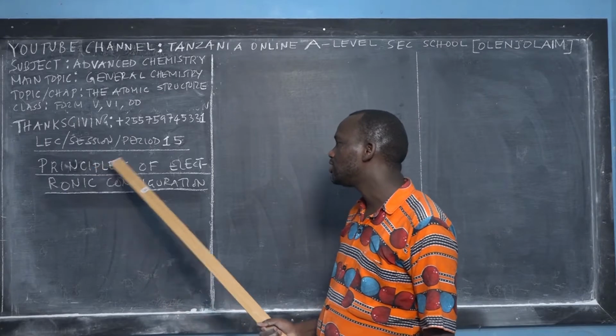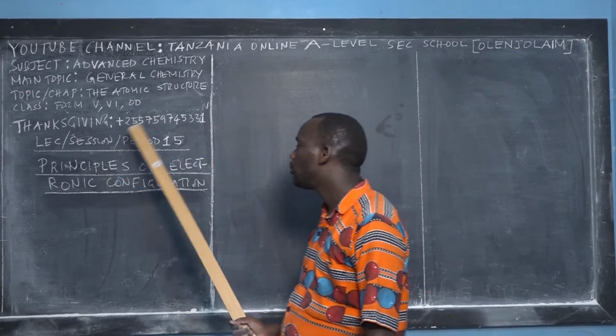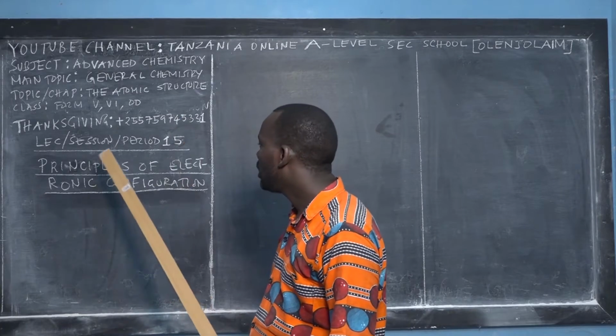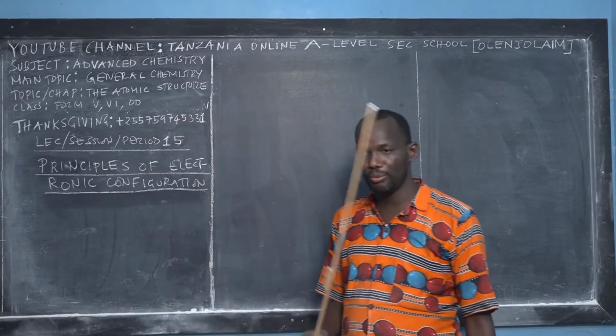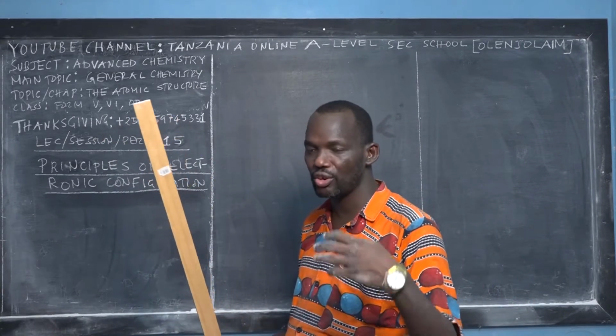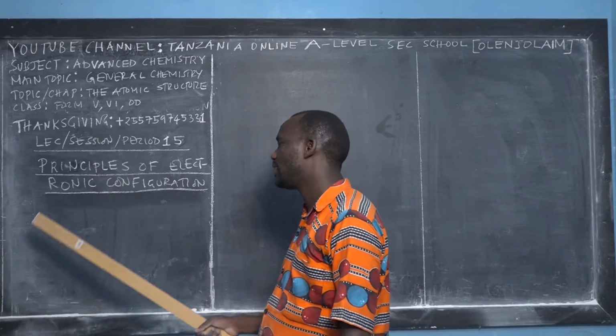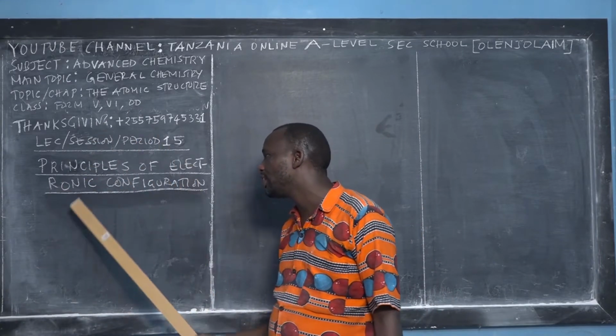And this is lecture or session or period 15. It means that I have already taught lecture 1 to lecture 14. Make sure that you go through them before you come, because this is a progression or continuation of the previous lecture.